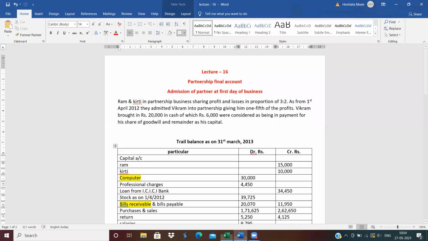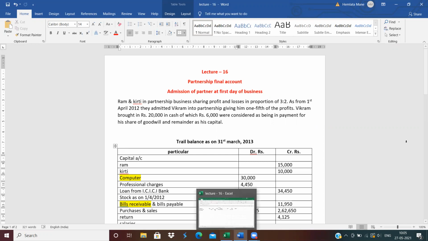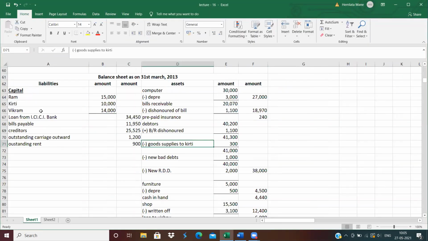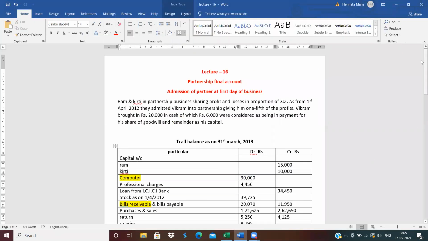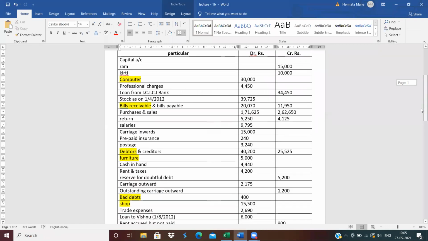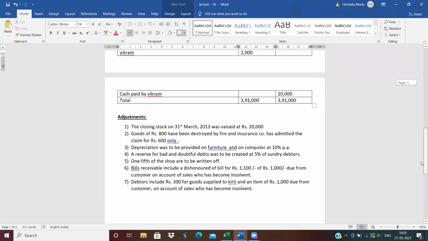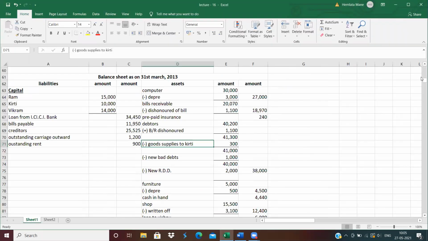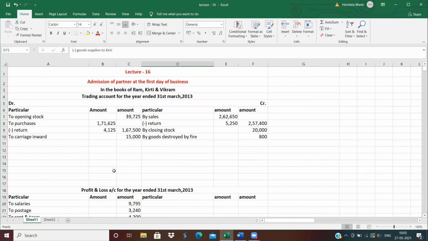Clear? Good. Vikram brought cash of rupees 20,000, out of which 6,000 is considered goodwill. The remaining payment we consider as his capital, 14,000 rupees, which we have already written in the capital account. Now, next. Okay. All adjustments are finished. Now we will close the trading account. Do the total of the trading account.